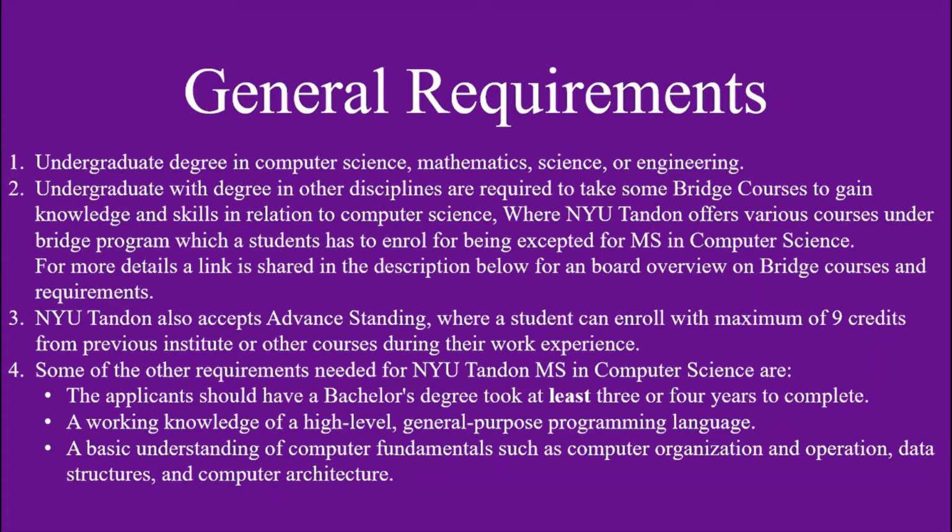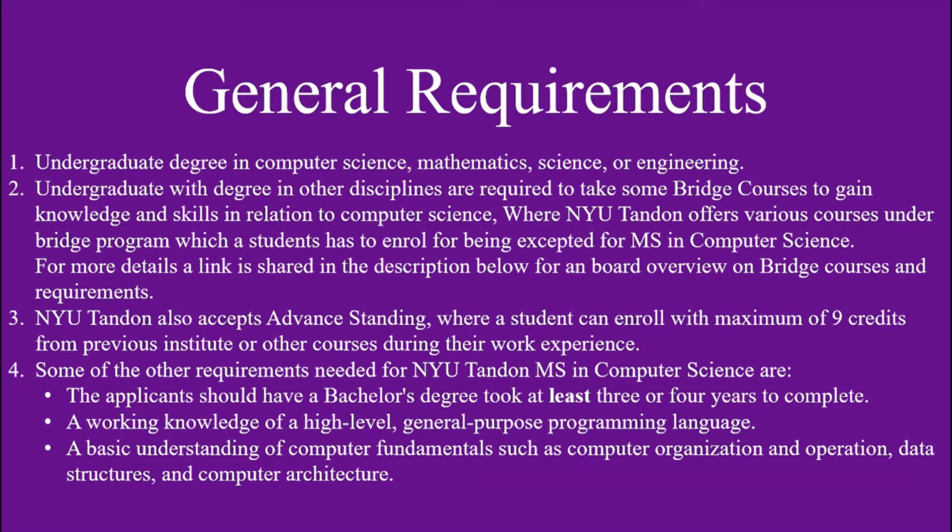Beginning with the general requirements, NYU asks for an undergrad degree from an applicant in computer science, engineering, or mathematics.